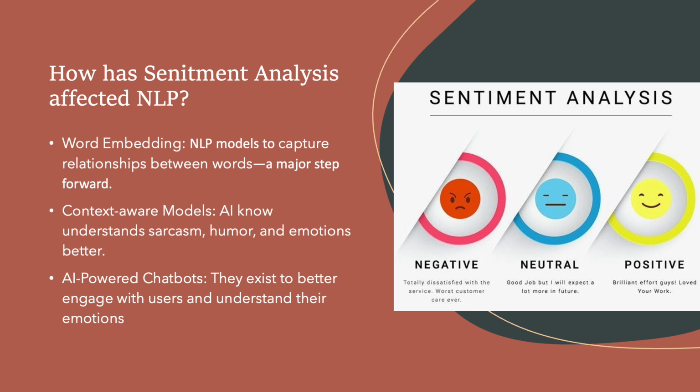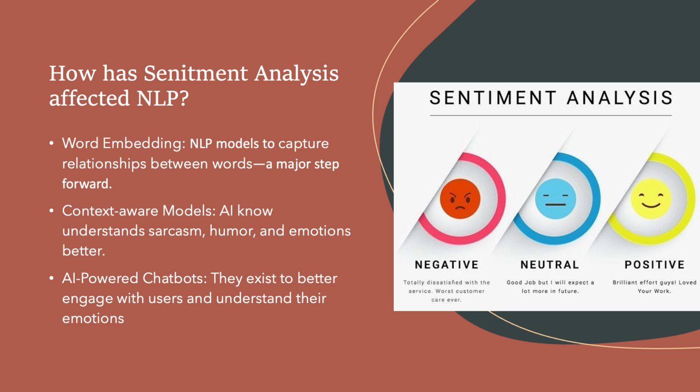Word embeddings allow AI to understand that happy and joyful have similar meanings and are synonyms, while happy and angry are opposites and are antonyms and have different meanings. This has improved sentiment detection significantly. Another development of BERT and GPT is the context-aware language models.